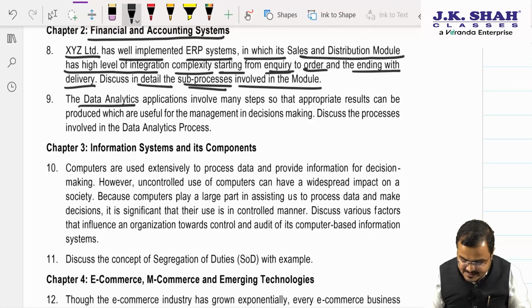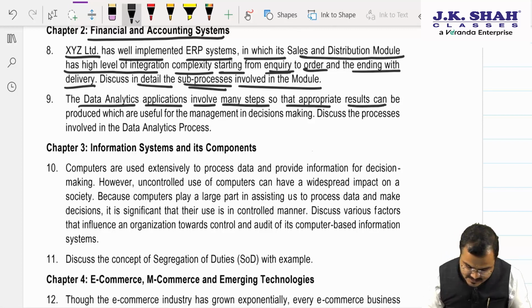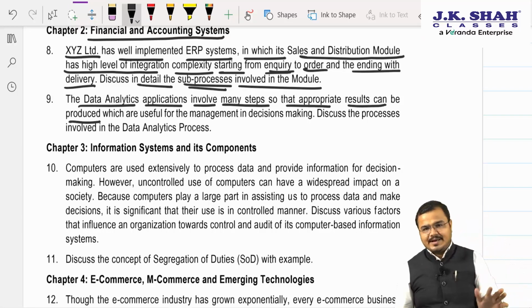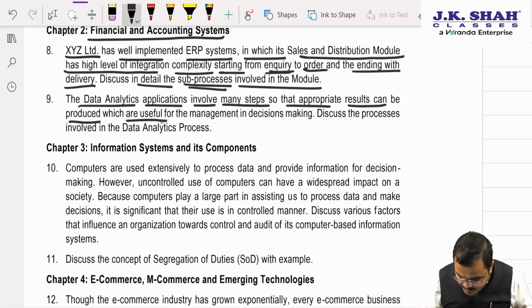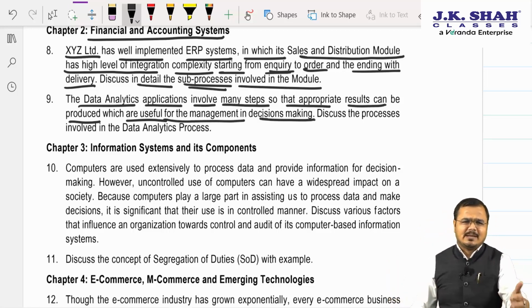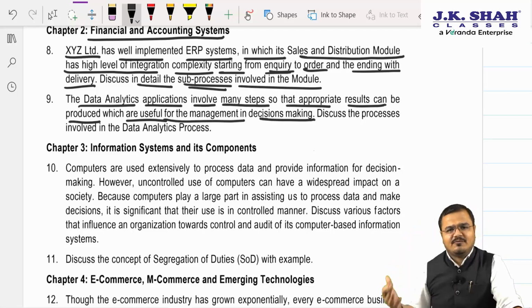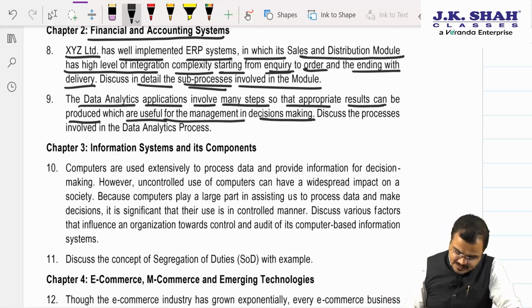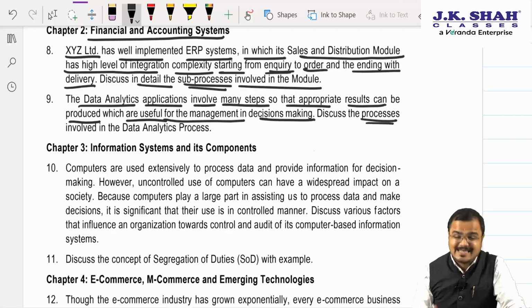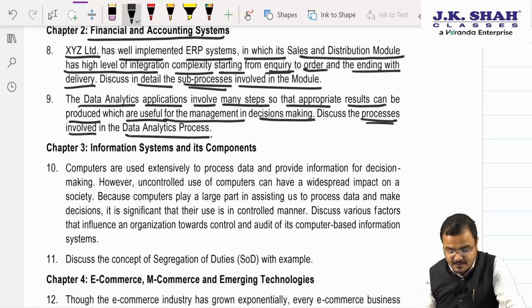The data analytics applications involve many steps so that appropriate results can be produced. Okay, sir. Which are useful for the management in decision making. So data analytics is always done with an intention to take what? Such decisions, so that we can get confirmed, analyze the data. Yes, sir. Discuss the process. Discuss the processes involved in the data analytical process.